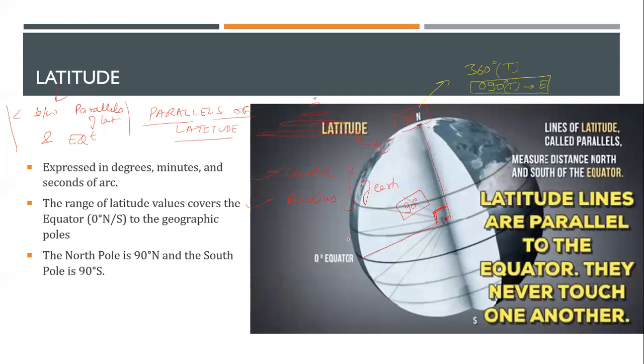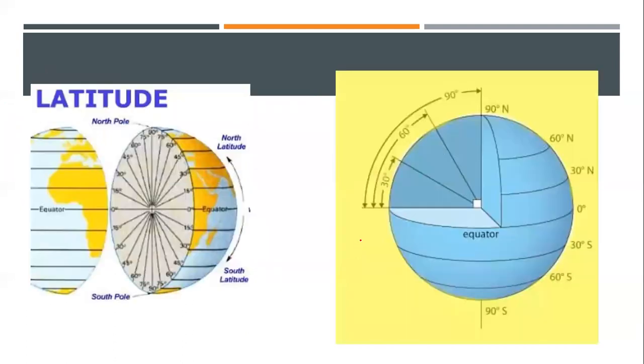Let's proceed forward to something called longitude. You can see this picture also. Take your time and realize what I just told you. This is my equator. So whatever the angle I've created, that is my latitude. So all these are latitudes. And on the left side also, if you cannot imagine how the earth looks like, it's like an orange. You slice an orange or an apple and this becomes the earth. This is my 0 degree.